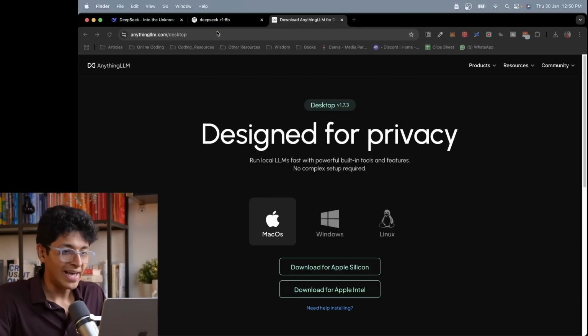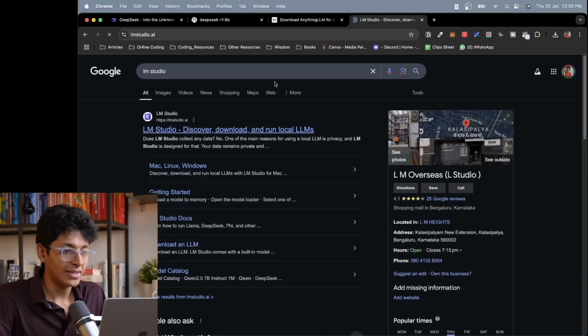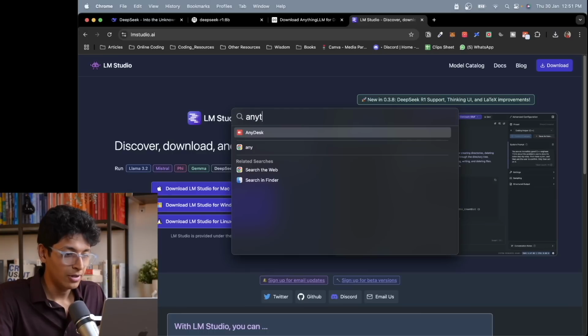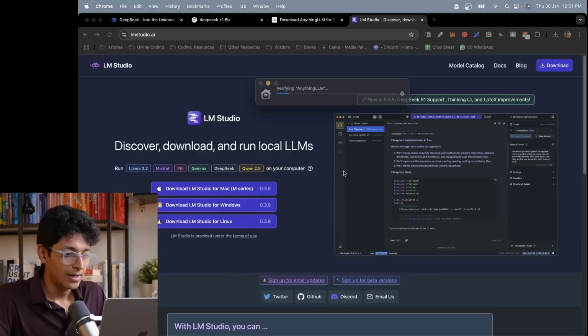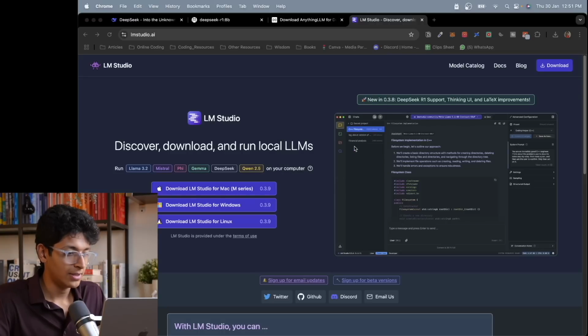You can also use LM Studio. So if you don't want to use AnythingLLM, just go to LM Studio and download it for Mac. It works very similarly, just like I showed you with AnythingLLM. But now we'll go with AnythingLLM and let's just run it for the first time on this computer.